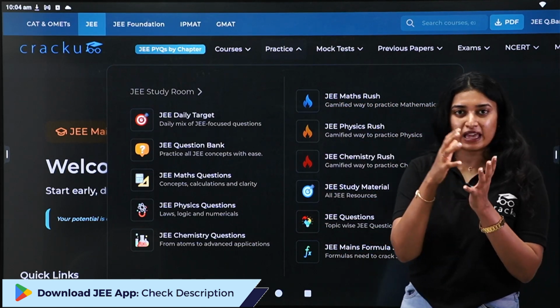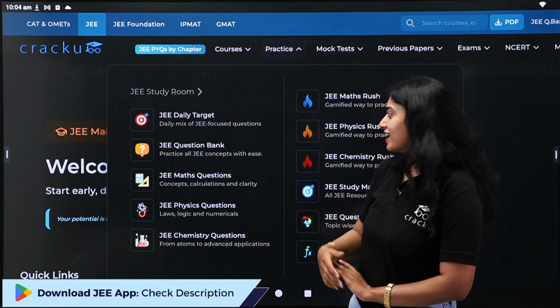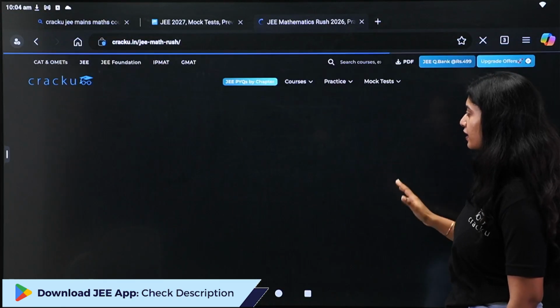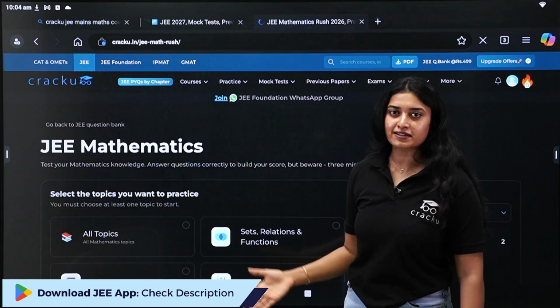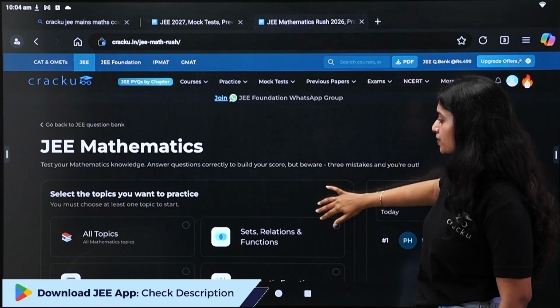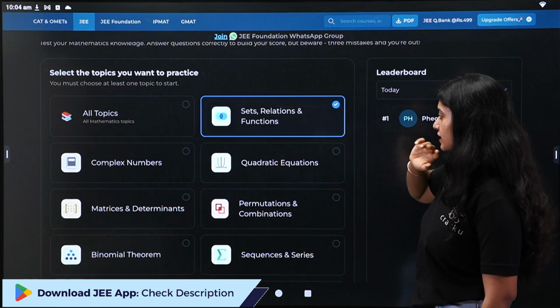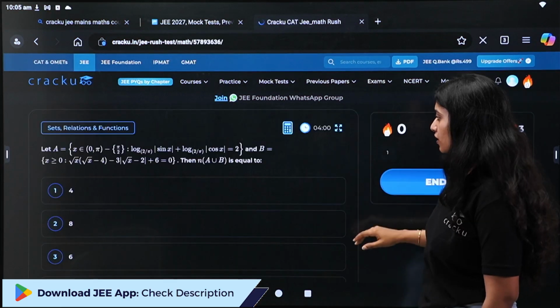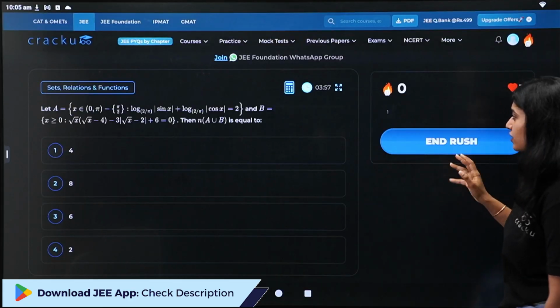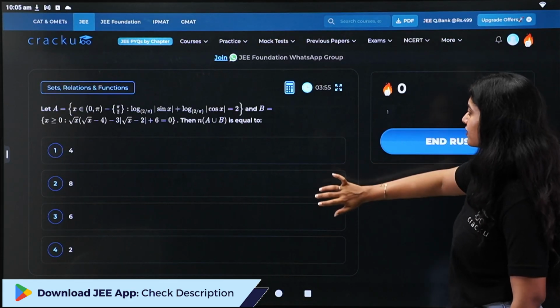This is basically the gamified version of practicing questions. This has been very successful in the entire Cracku interface. We have tried it in other competitive exams as well, and this is the most successful part for us. For instance, let's go to sets and relations. Start the math rush. This is how your rush will look. So you should be able to answer.